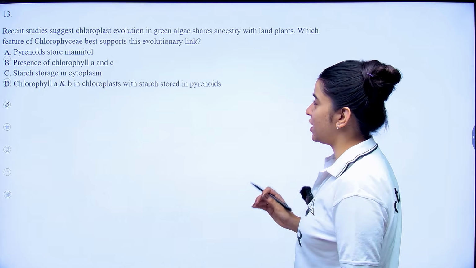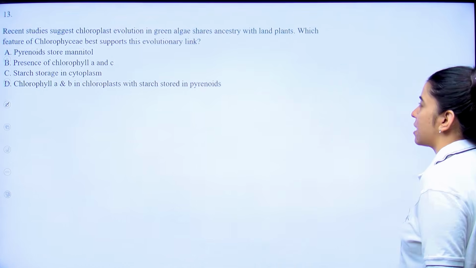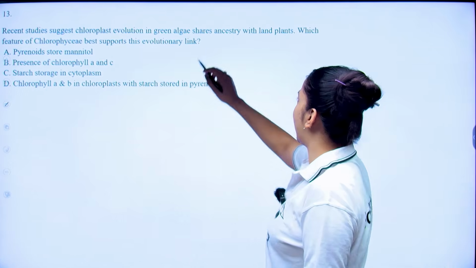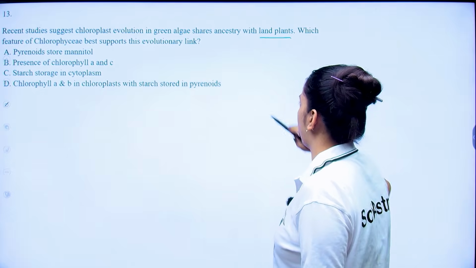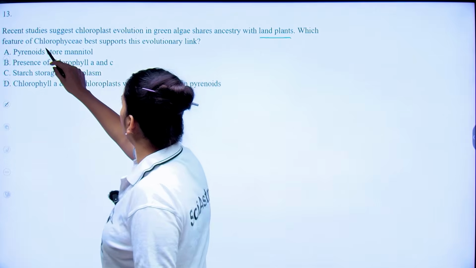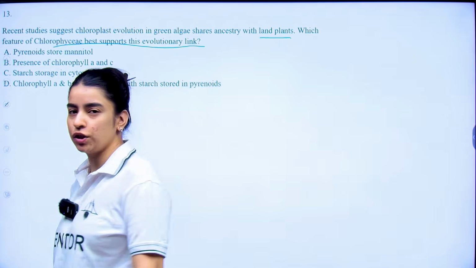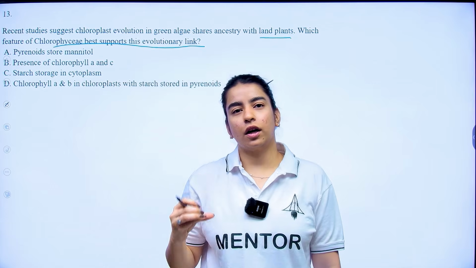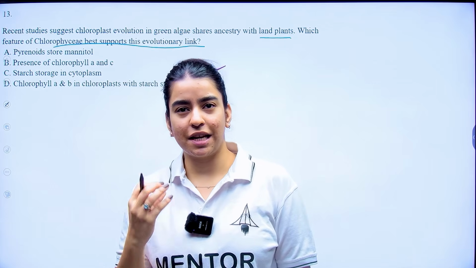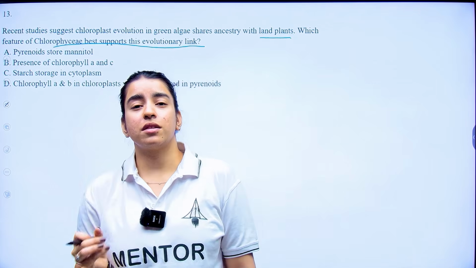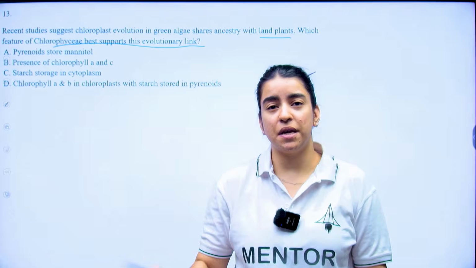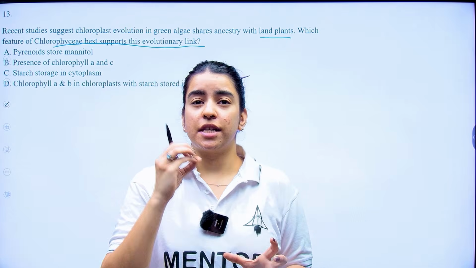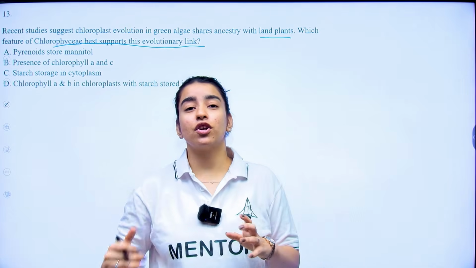Now it says that recent studies suggest chloroplast evolution in green algae shares ancestry with land plants. Which features of your Chlorophyceae best support this evolutionary link? Now we know your Chlorophyceae, that is your green algae, shares a link with land plants. How? Because they have chlorophyll a and b, right? Now these are the same pigments that are found in your higher plants.